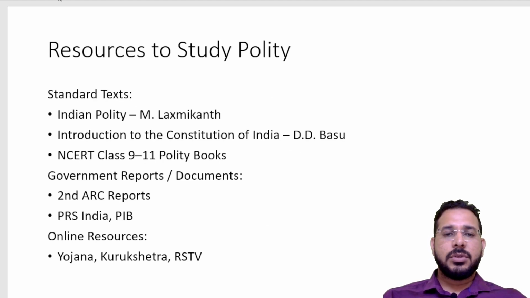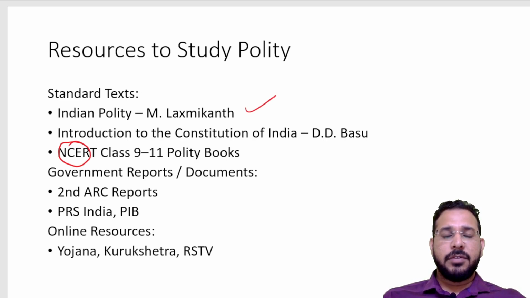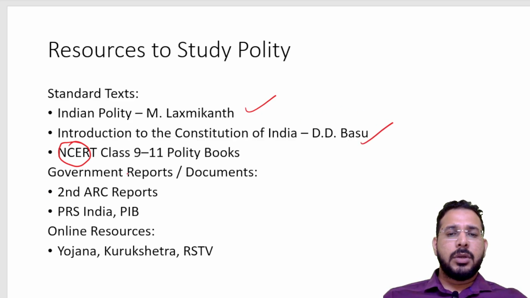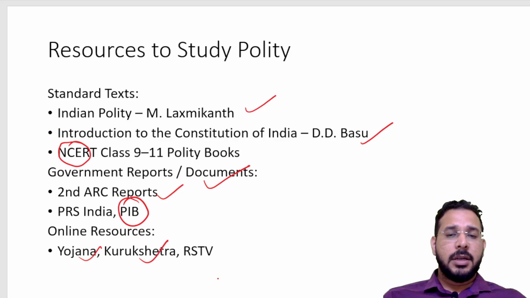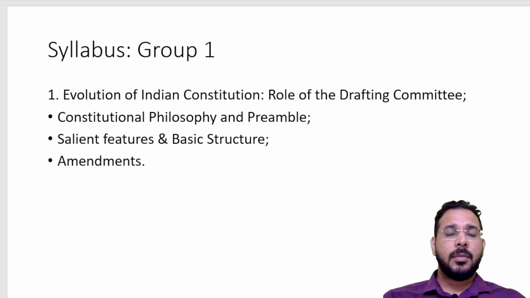If we come to resources, the first thing is you can read NCERTs. Next, you can refer to Lakshmikant or DD Basu, anyone, not both. You can also refer to government reports and documents like the Second ARC report and PIB India. From there you can get government schemes, different government policies, etc. You can use resources like Yojana, Kurukshetra, etc., and Rajya Sabha TV to know the current happenings.